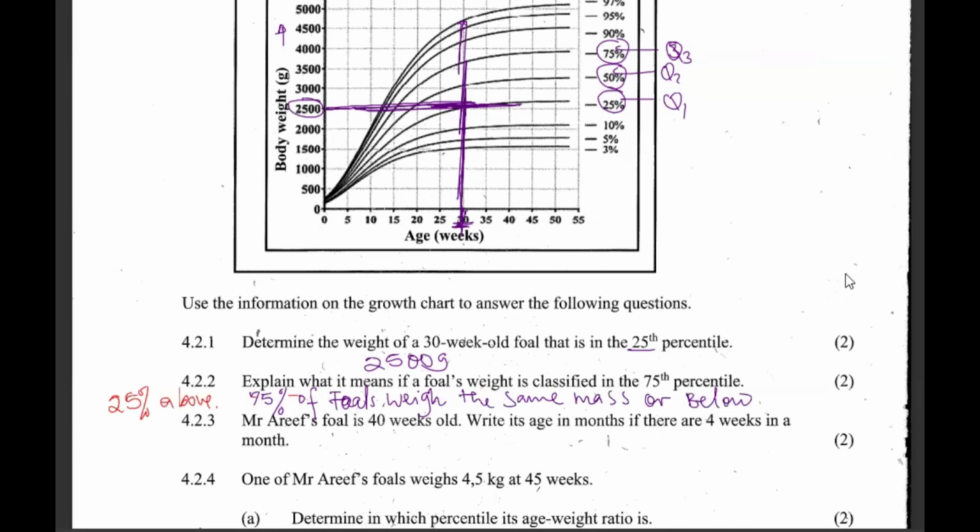You will say 25% of the foals are equal to the foal's weight or above, because these ones here are below. The 75% of the foals are below this weight. Okay.